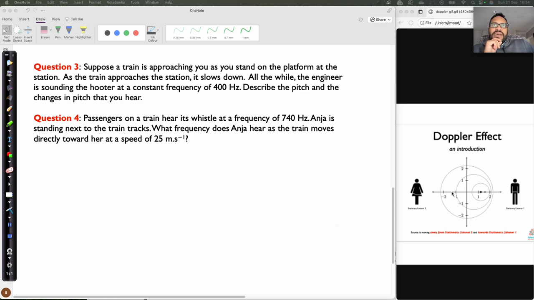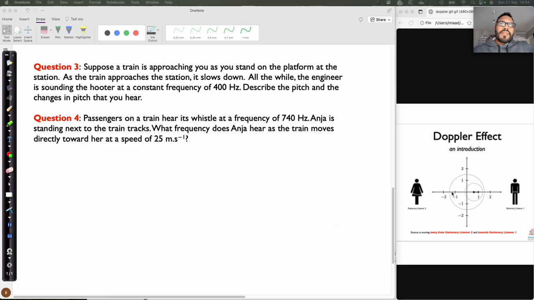Now, for the next question, this one's an interesting one because we can reason this out mathematically as well. It says, suppose a train is approaching you as you stand on the platform at the station. As the train approaches the station, it tends to slow down, all while the engineer is sounding the hooter at a constant frequency of 400 hertz. Describe the pitch and changes in the pitch that you hear.